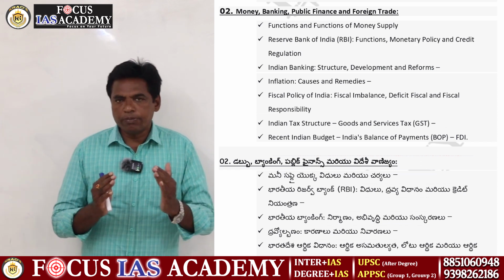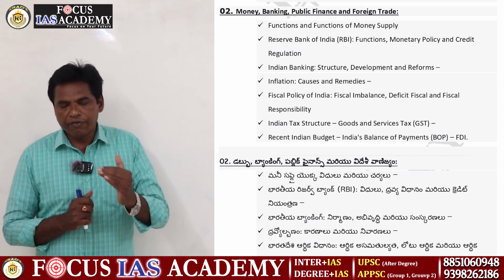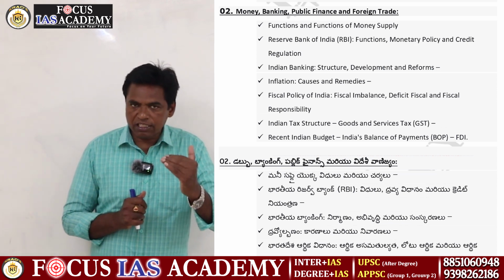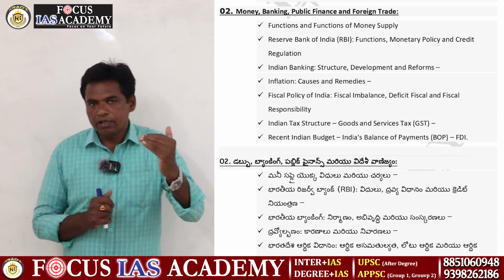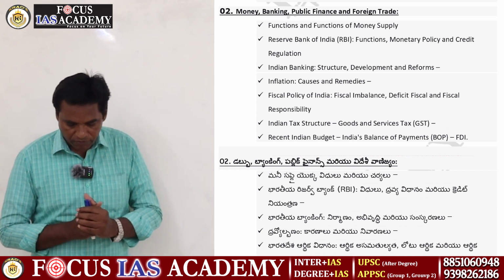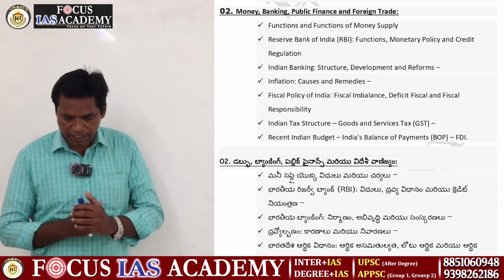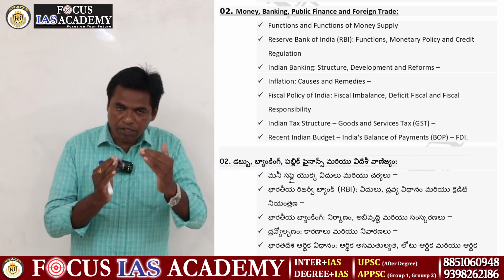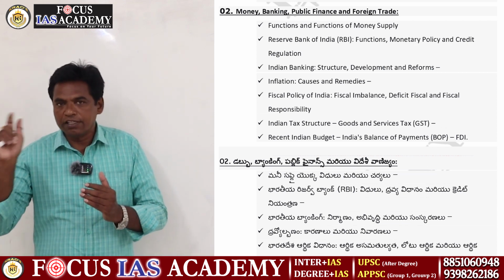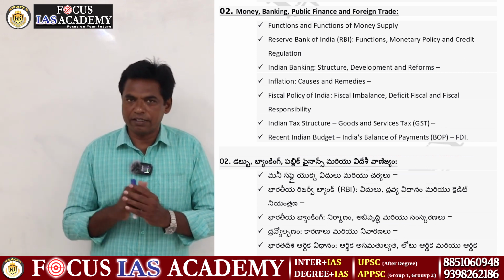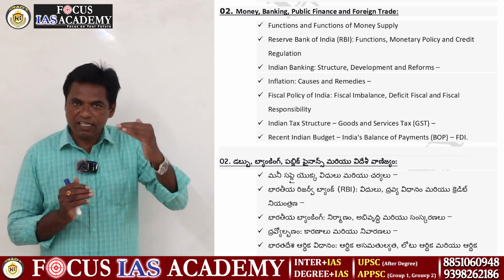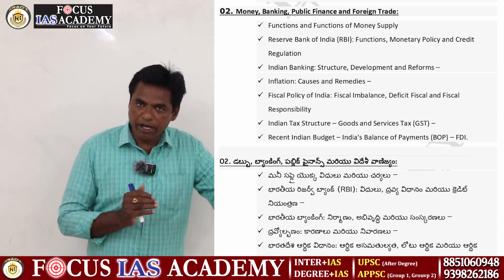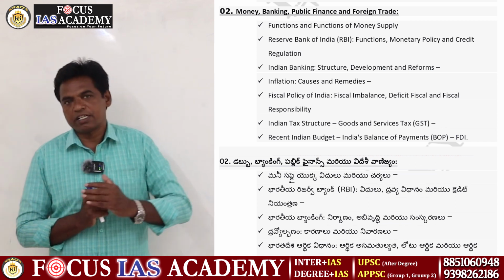Some of these things are very important. Every student has to follow the main conditions, and if you follow them, it is very easy to understand. After that, you have credit regulation. Credit regulation means the Reserve Bank of India controls credit through commercial banks and other banks. Savings increases and decreases are under its control.